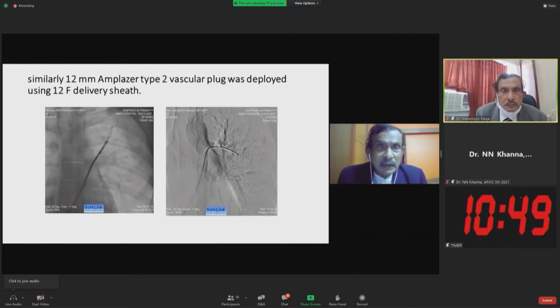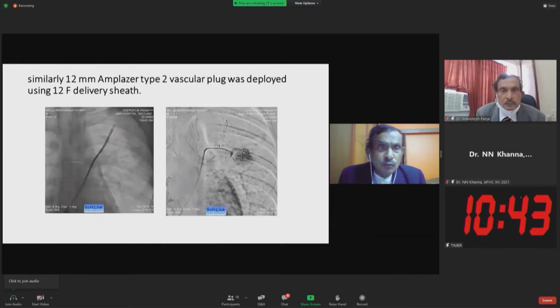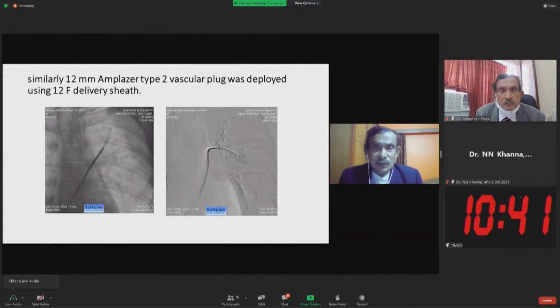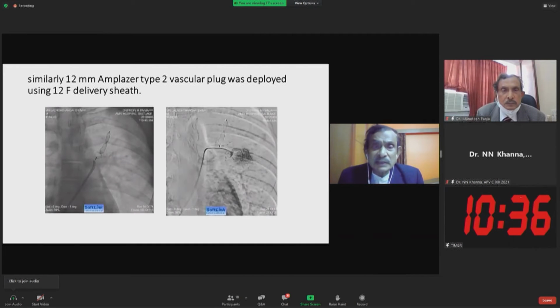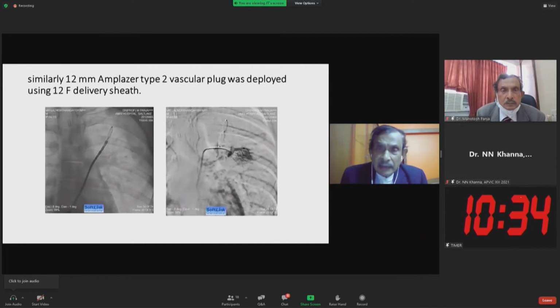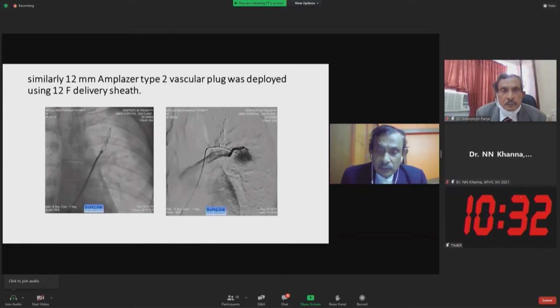Now, similarly, a 12 millimeter Amplatzer type vascular plug was deployed through the 12F delivery sheath on the left upper lobe vessel, and now the device is well visualized.